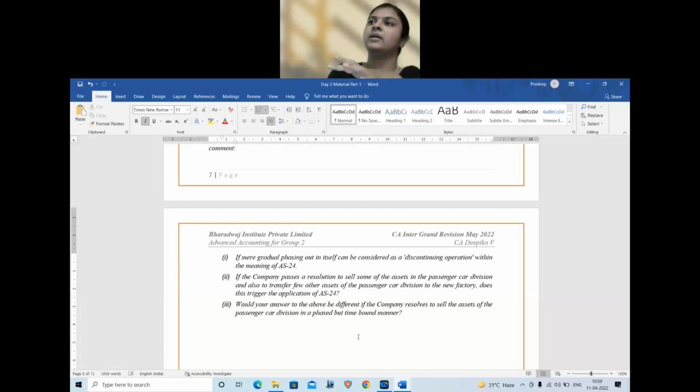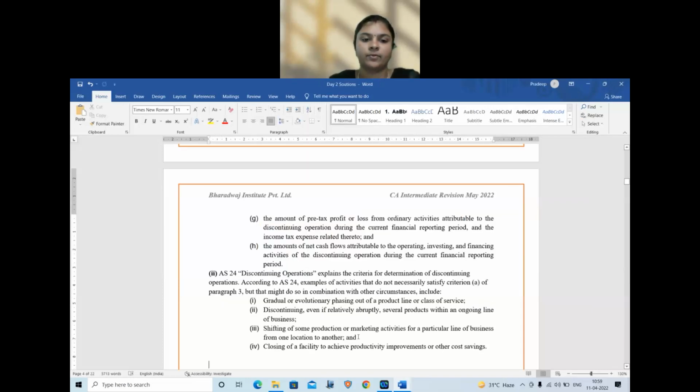The other division will still go ahead in the normal scenario. Only this division you will disclose as discontinuing. That's it. So answer to question number 1, it is not discontinuing. Question number 2 also, it is not to be treated as discontinuing operation. And third, it will be treated under discontinuing operation. Okay.